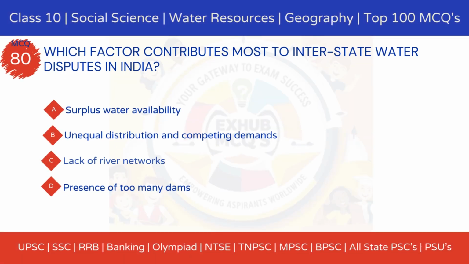YEMC 80. Which factor contributes most to interstate water disputes in India? Option A, surplus water availability. Option B, unequal distribution and competing demands. Option C, lack of river networks. Option D, presence of too many dams.